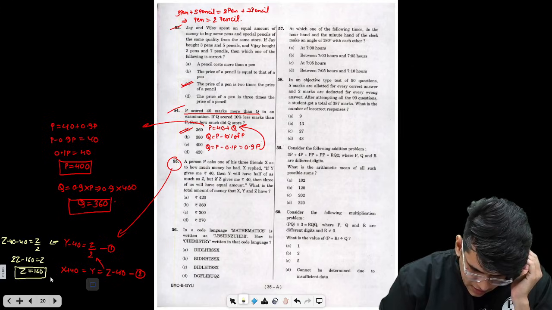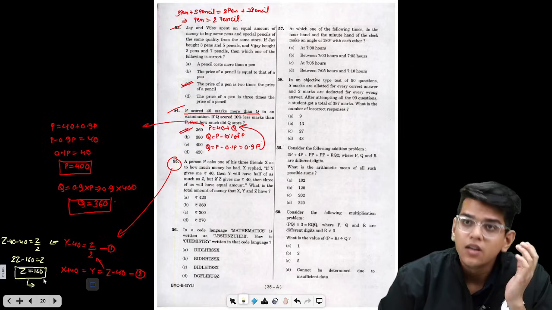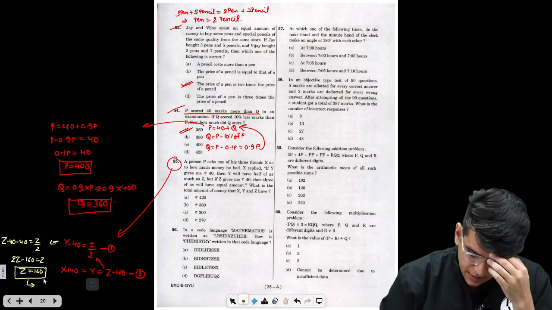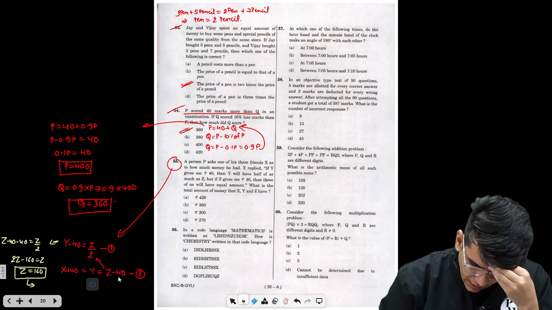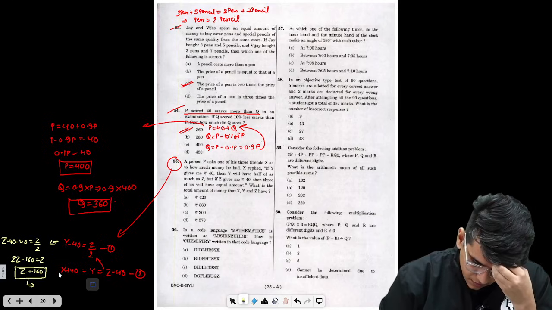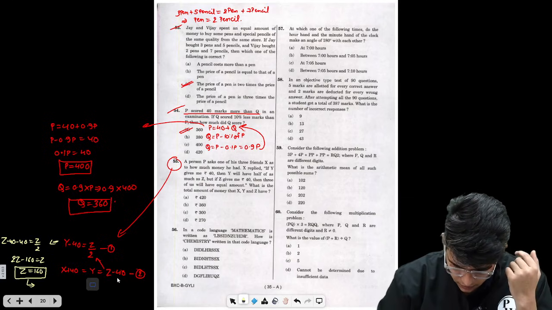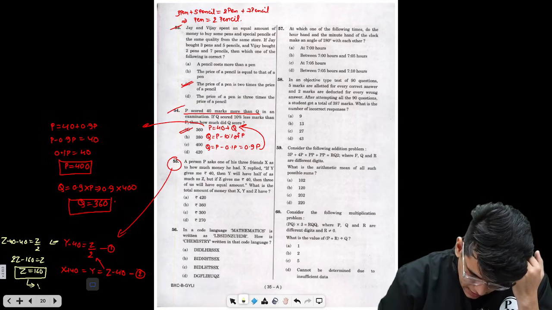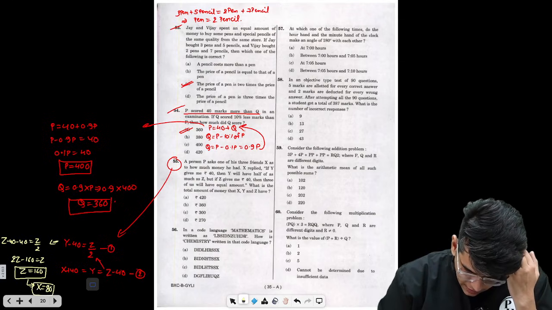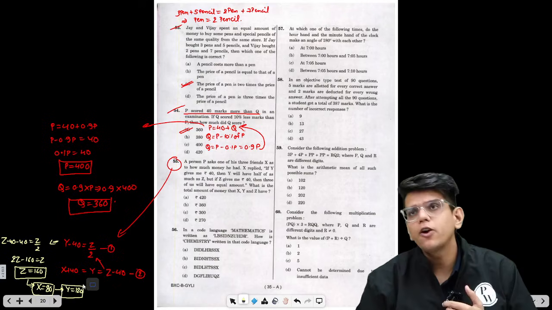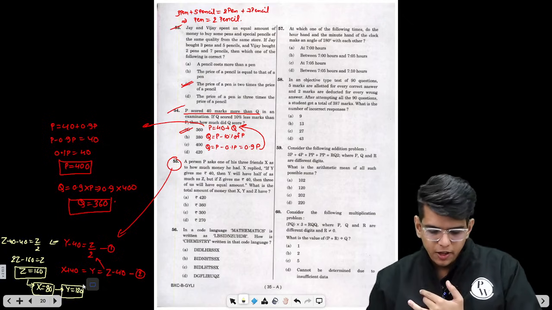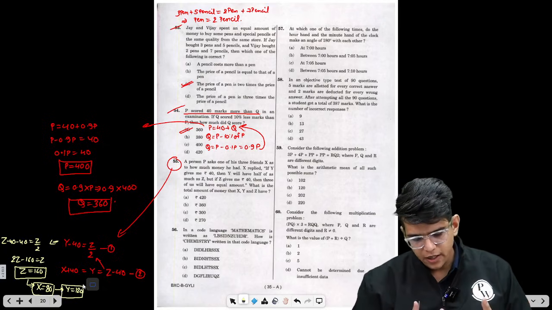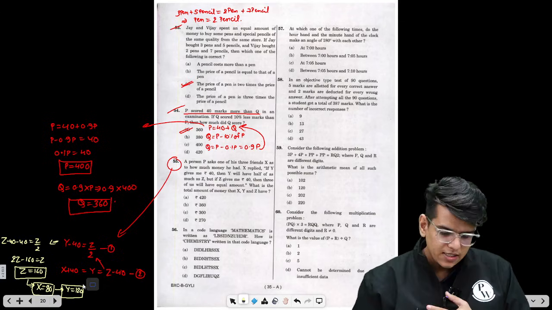If Z is 160, that means X is 160 minus 40, that is X equals 80. If X equals 80, that means Y equals 120. So we have found the value of X, which is 80. We have found the value of Y, which is 120. And we have found the value of Z, which is 160.